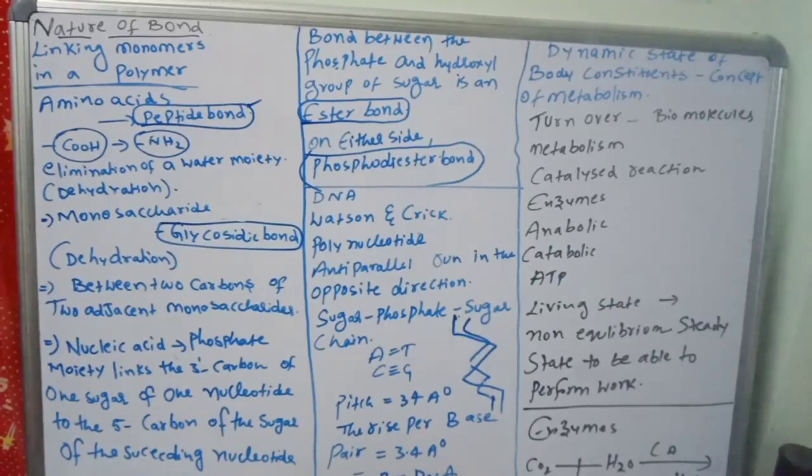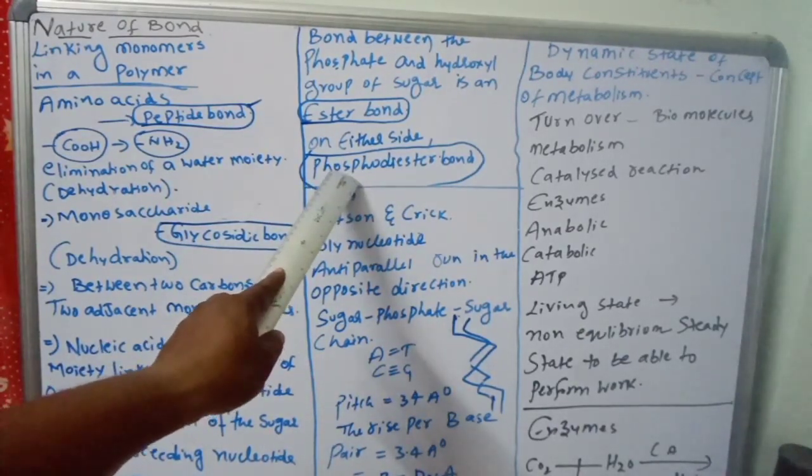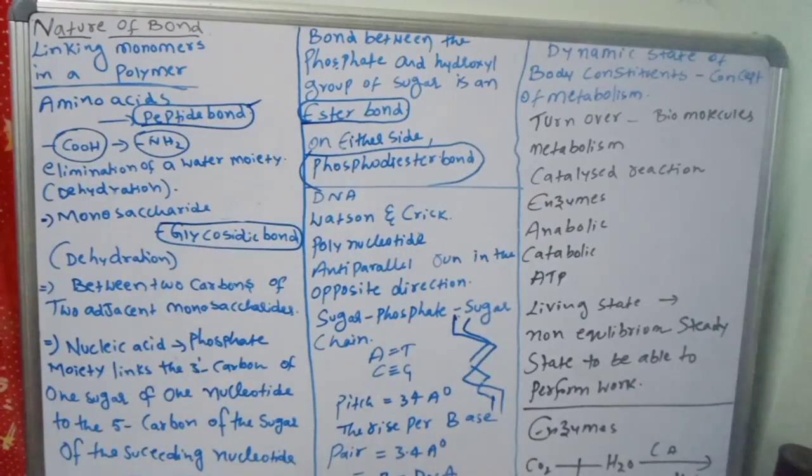You might know nucleotide structures because you studied them in +1 itself. You have to remember all these things. The bond between the phosphate and the hydroxyl group of the sugar is an ester bond, and since it is present on both sides, it is called a phosphodiester bond.